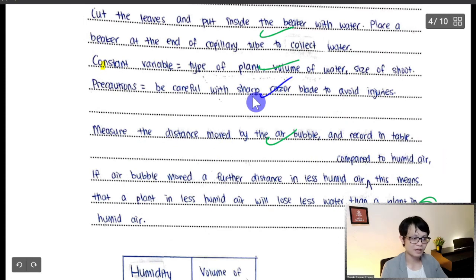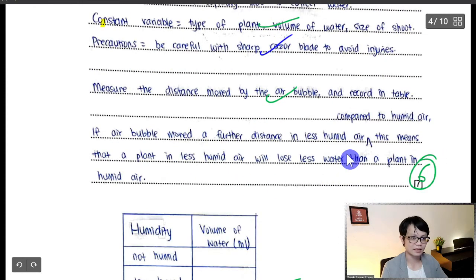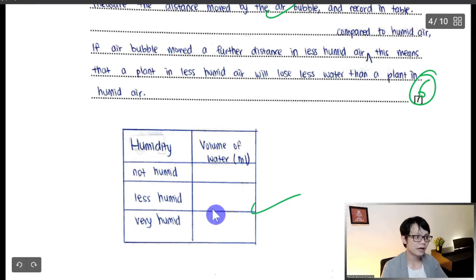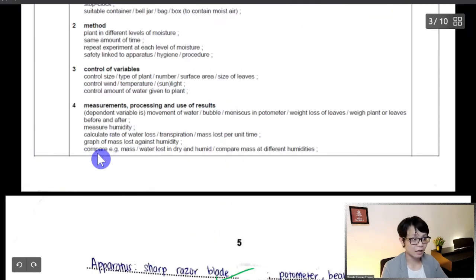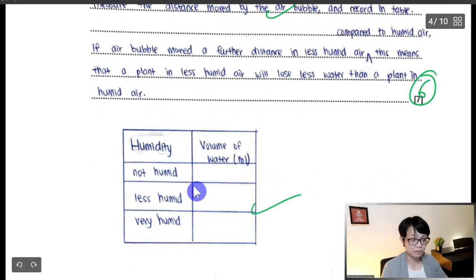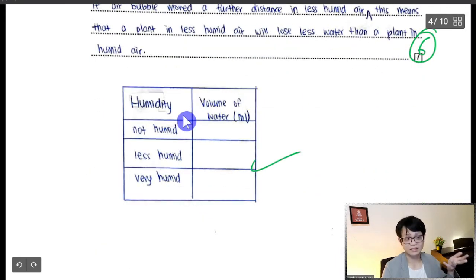Measure distance, and so on. If the bubble increases, then it means that it is very good. The marking scheme actually says to compare the mass or a graph. So the question asks you to draw a graph, but the student drew a table, which for me is still acceptable, because this is also a way to present the data. Okay, so not humid, less humid, but humid, and the volume of water. Of course there are a few more things that you can put, like initial water, final water, and after you subtract, there will be more columns.